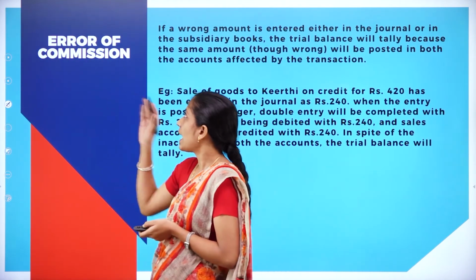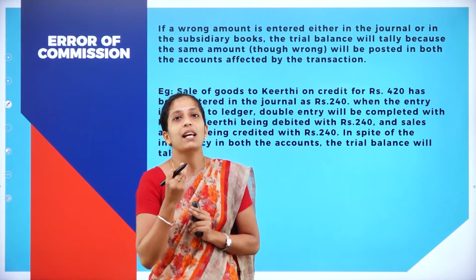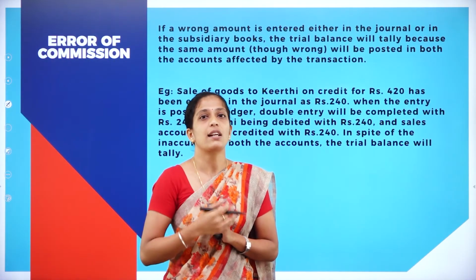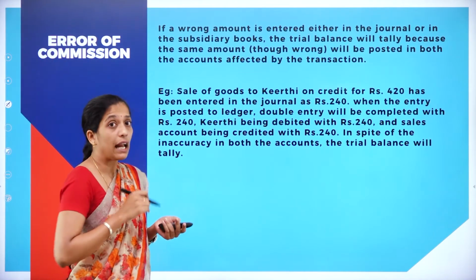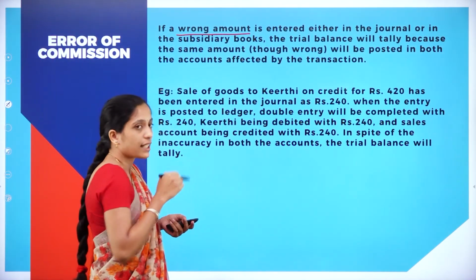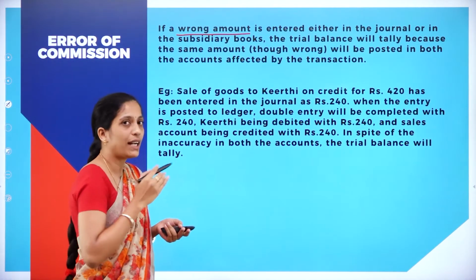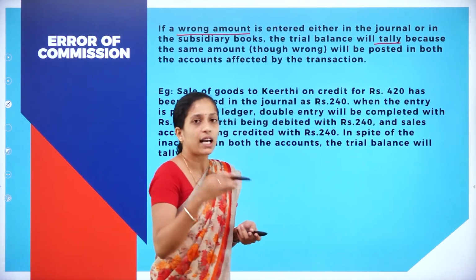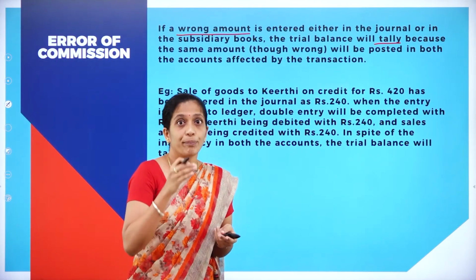The second type is error of commission. Now what is this commission? You will make some mistake, you will commit some mistake. That is known as error of commission. Now let us see what is error of commission. If a wrong amount is entered either in the journal or in a subsidiary book, the trial balance will tally. So if you enter a wrong amount either in the journal or in a subsidiary book, your trial balance will tally.